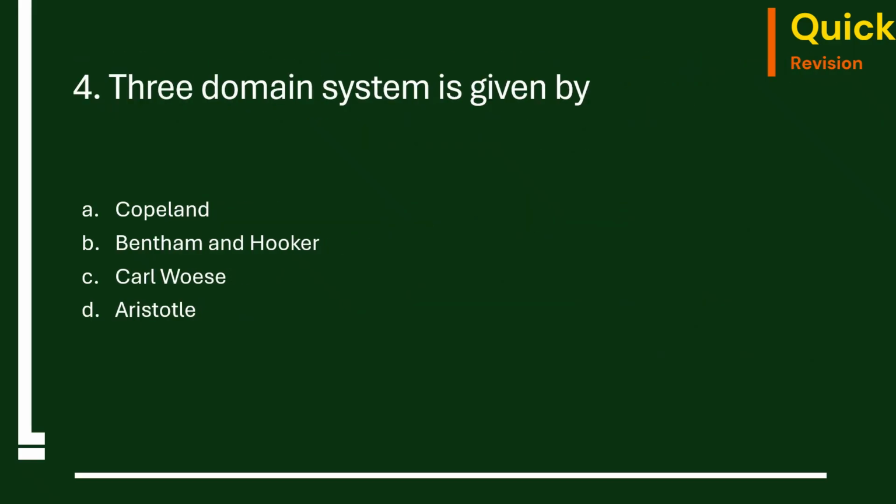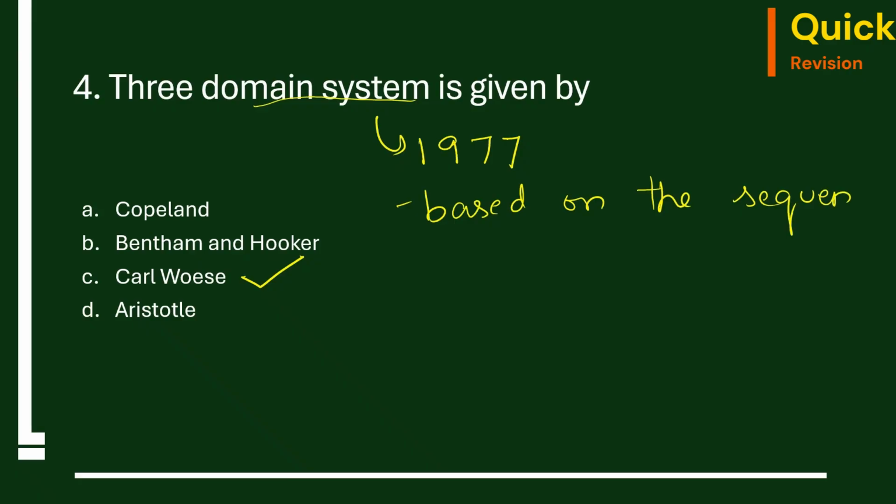Fourth question: three domain system is given by Copeland, Bentham and Hooker, Carl Woese, Aristotle. The correct answer is Carl Woese. He has given this three domain system in the year 1977. This is based on the sequence of rRNA genes.